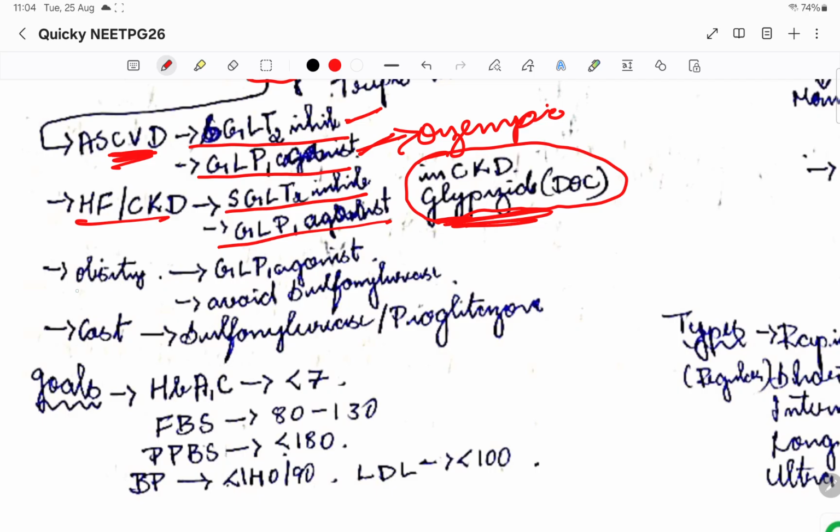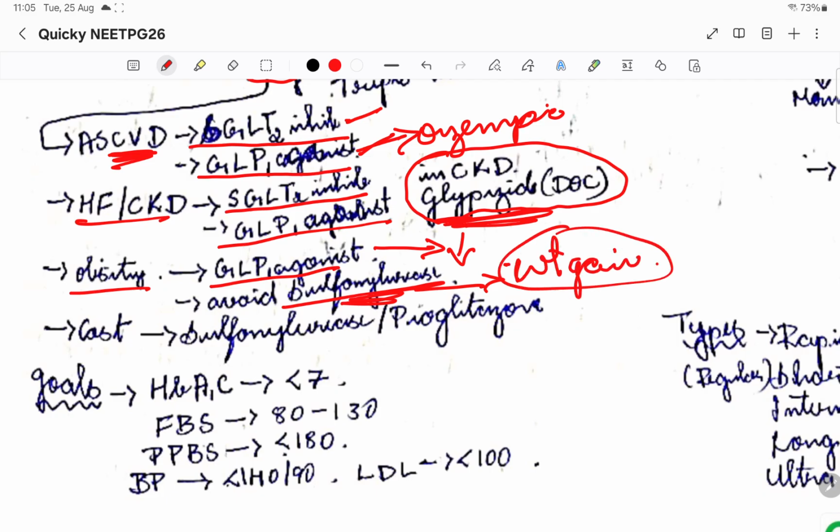Okay, then coming to obesity, GLP-1 agonist, because GLP-1 agonist will cause weight loss. So that is why, in obesity, GLP-1 is the best drug. Please avoid sulfonylureas because they cause weight gain. Sulfonylureas, glimepiride and all, will cause weight gain. So that side effect is there, which is why please avoid sulfonylureas.